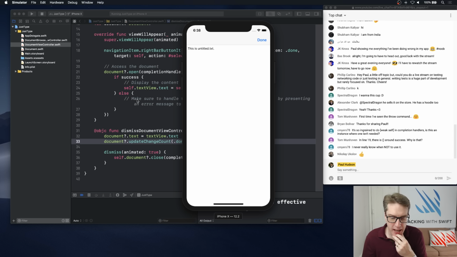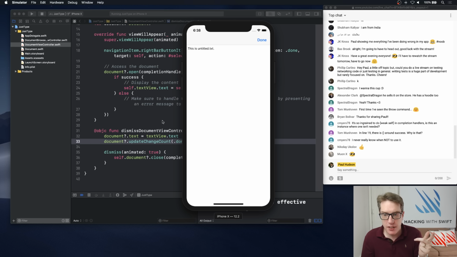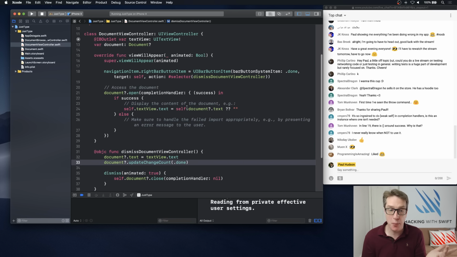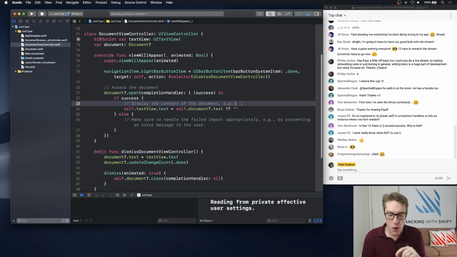So first, when we have opened the document successfully, we're going to modify our title to be the file name of the document we opened.